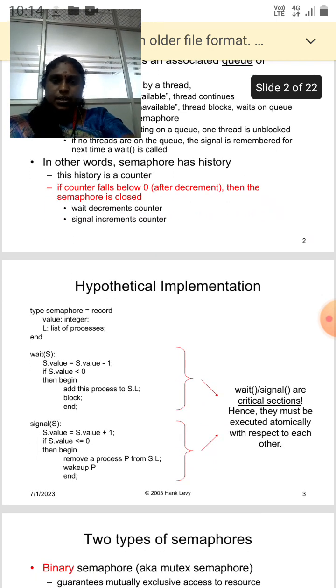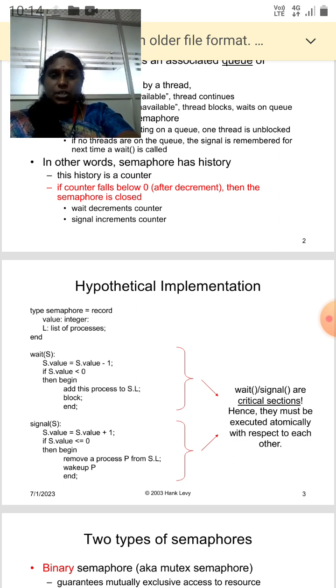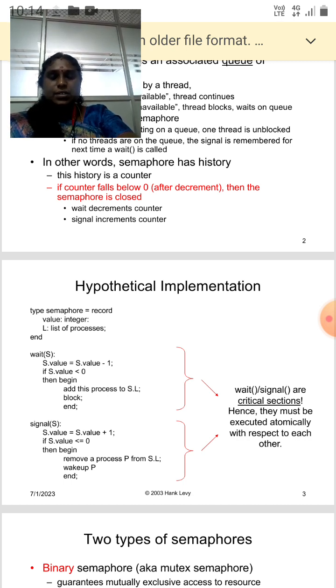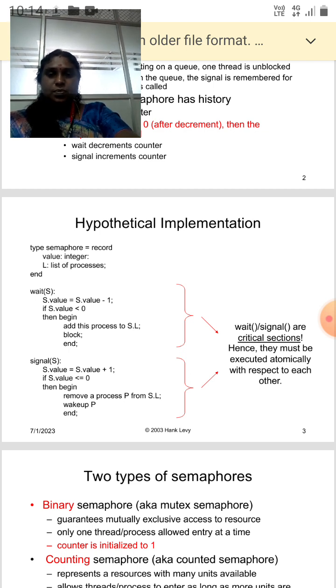Hypothetically, in the implementation, the type semaphore is equal to a record with a value of integer and a list of processes. Wait of S decrements the value by 1, and if S.value is less than 0, then it begins: add this process to S.L and block, end. Signal of S: S.value is equal to S.value plus 1. If S.value is less than or equal to 0, then it begins: remove a process P from S.L and wake up P, end.